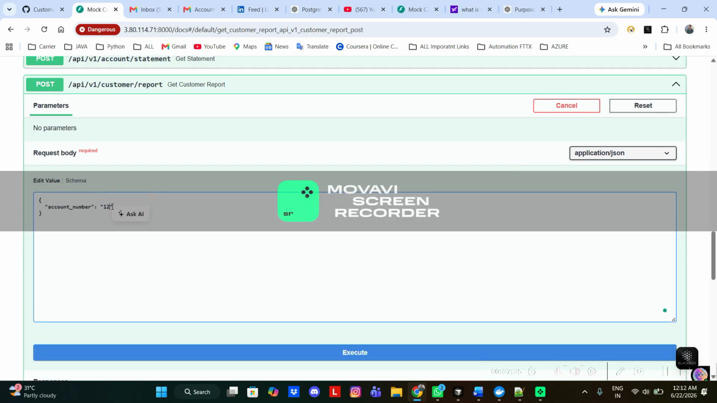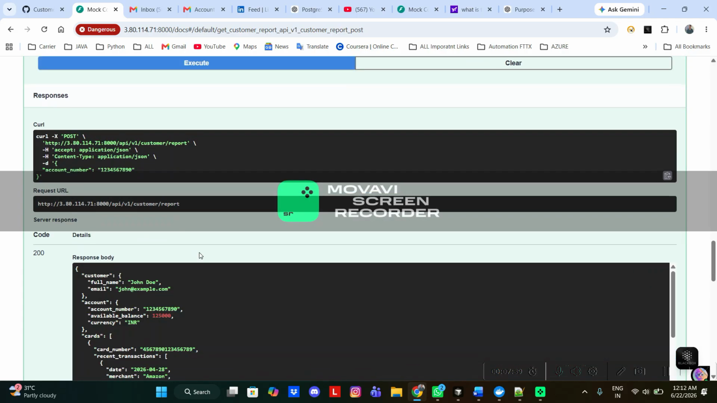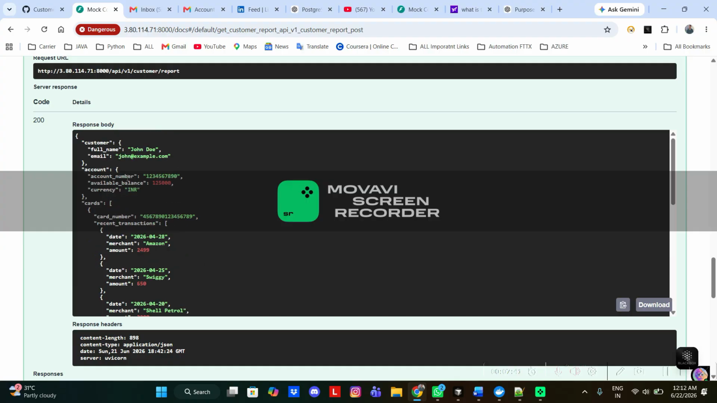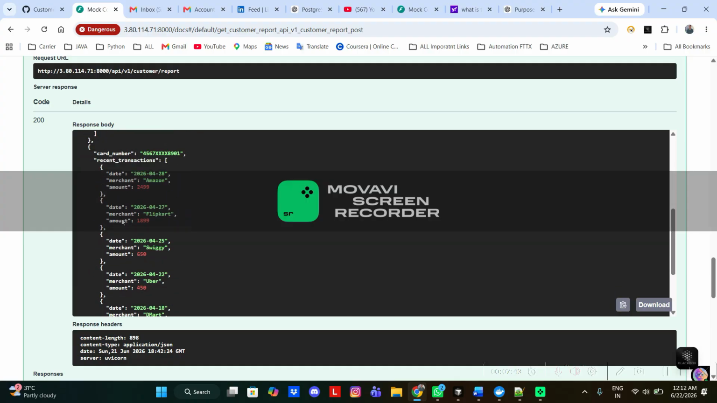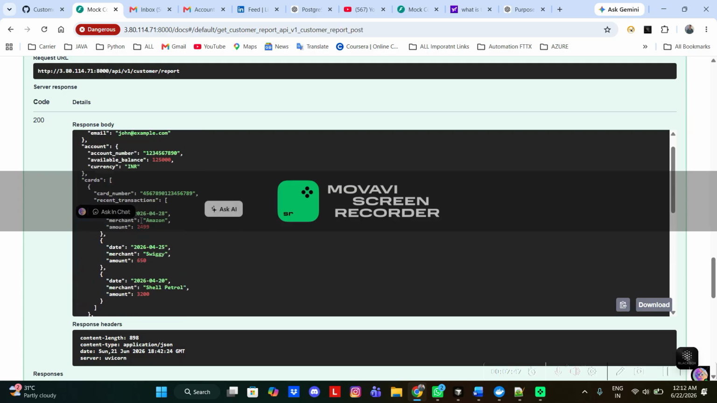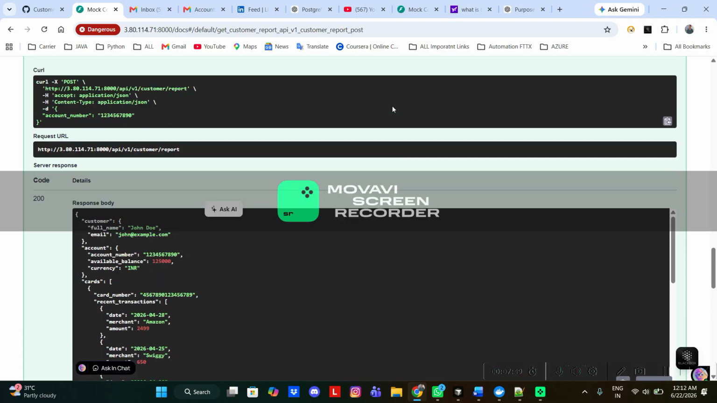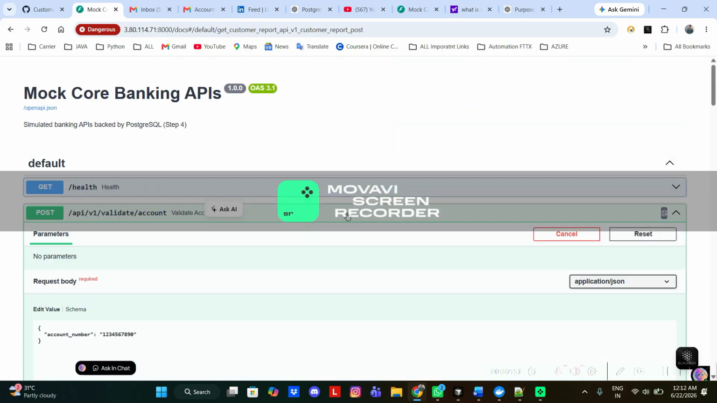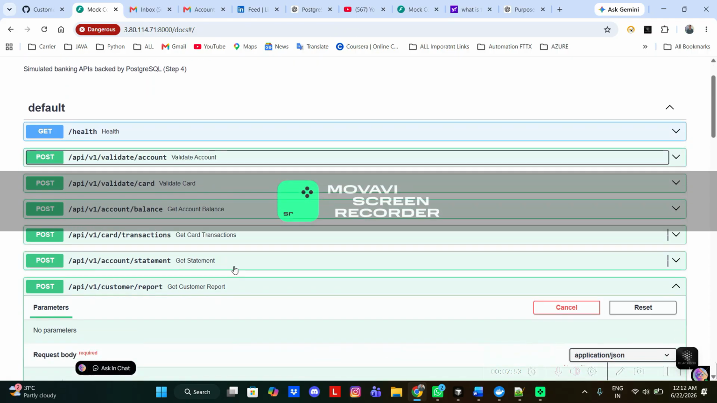Let us try that also. Here it is: the customer details, how many cards the customer holds, and what the statements are at present, all these details. So this is the agentic workflow I have built recently.